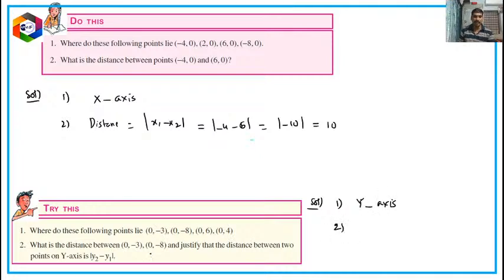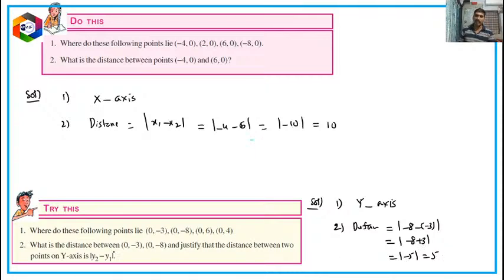And the second one is, the distance equals modulus of minus 8 minus of minus 3, which is minus 8 plus 3, which is equal to mod minus 5, which is 5, or minus 3 minus of minus 8. When subtracting a negative, it becomes plus. Overall it is minus 5, modulus is plus 5.